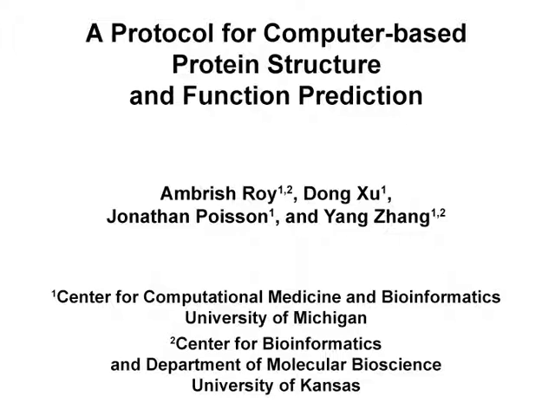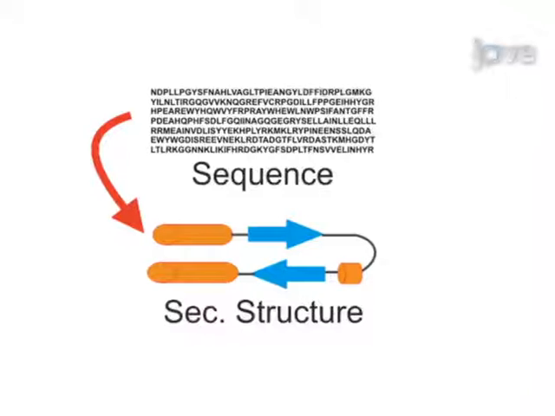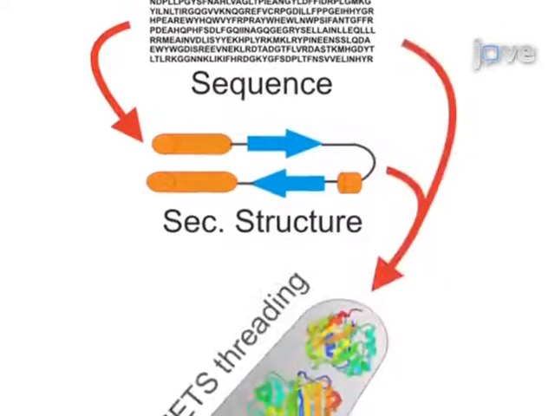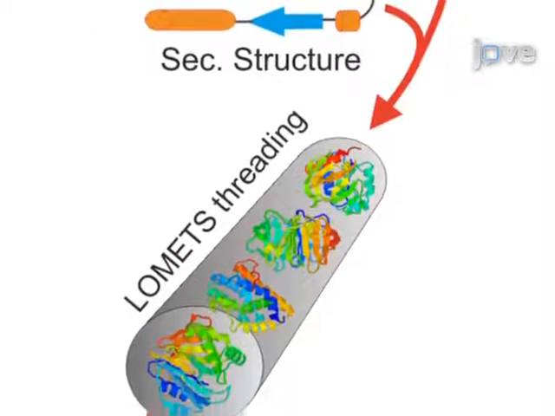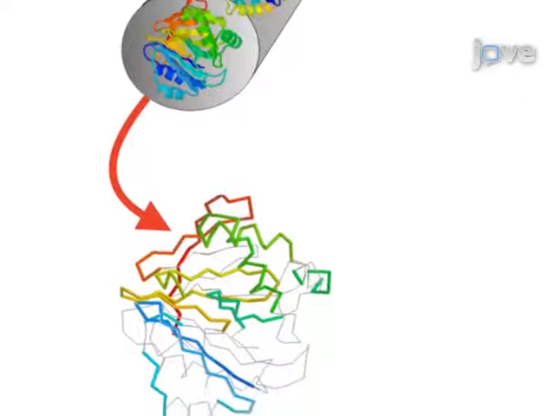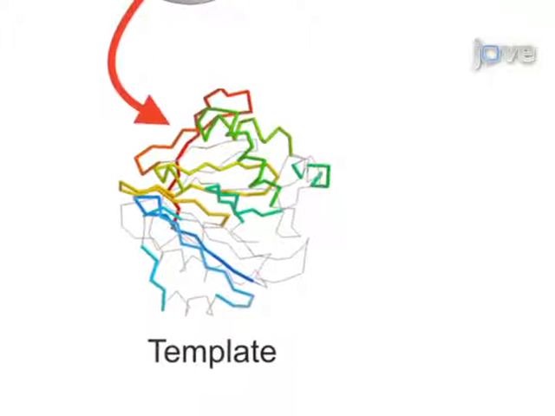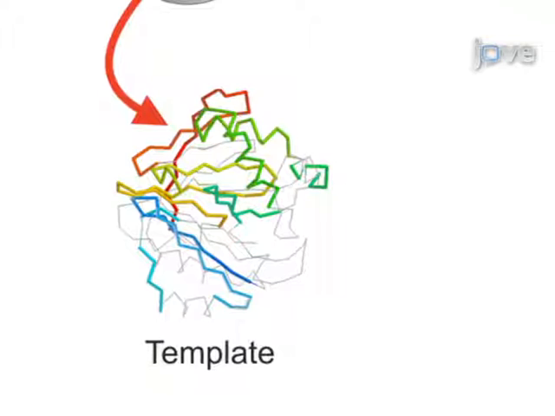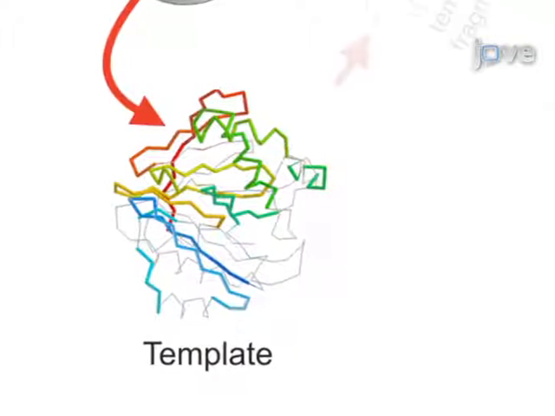The aim of this procedure is to computationally predict three-dimensional structures and biological function of protein molecules starting from their amino acid sequences. This is accomplished by first predicting the secondary structure of the proteins by machine learning. The sequences and the predicted secondary structure are then matched with the solved structures in the PDB library to identify the best possible structure templates. This procedure is called threading.